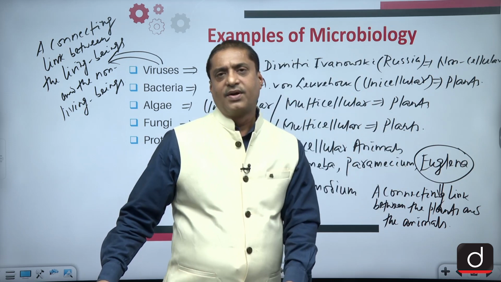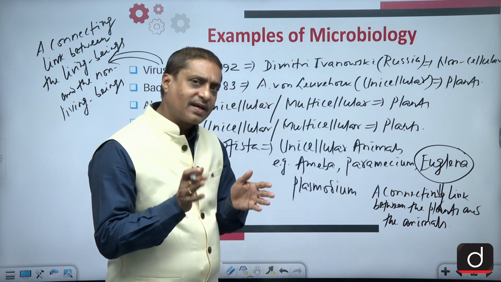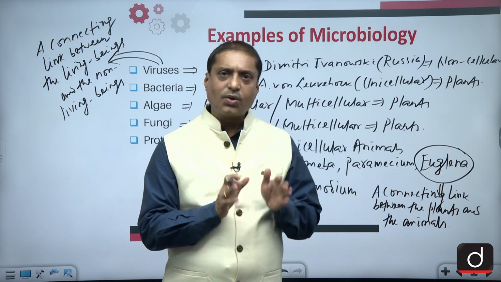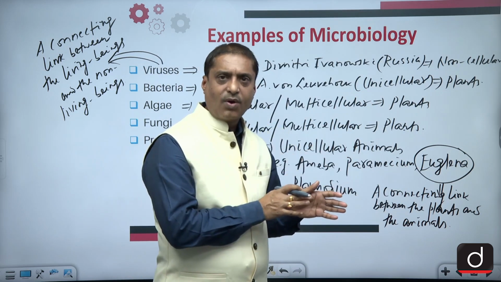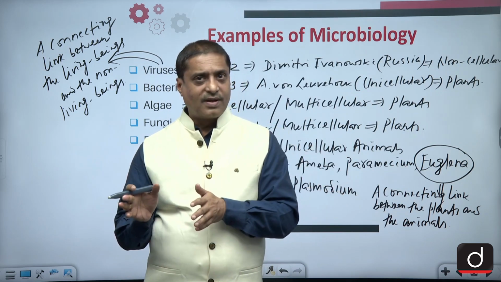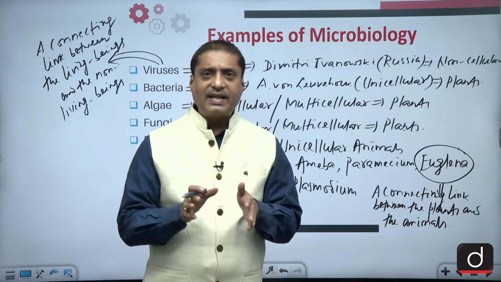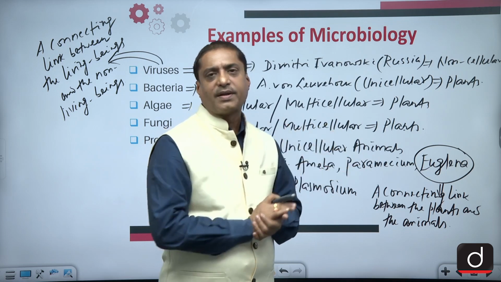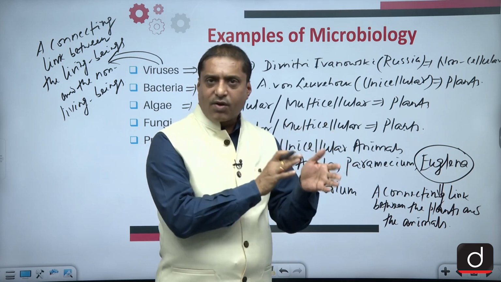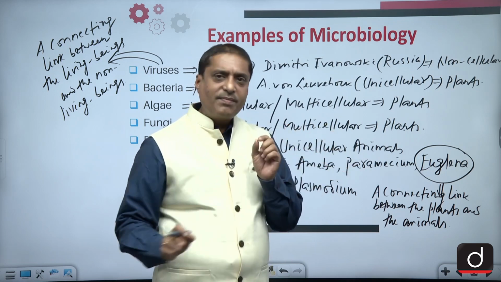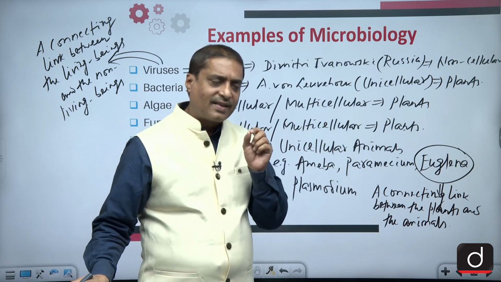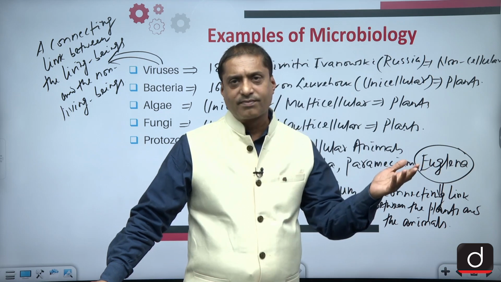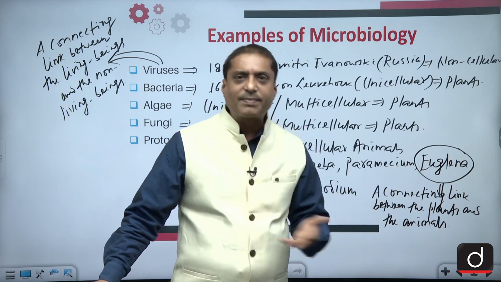The thing is that although euglena have chlorophyll and are photosynthetic in nature, they have not been put under the plant community because they have flagella for locomotion, for displacement.